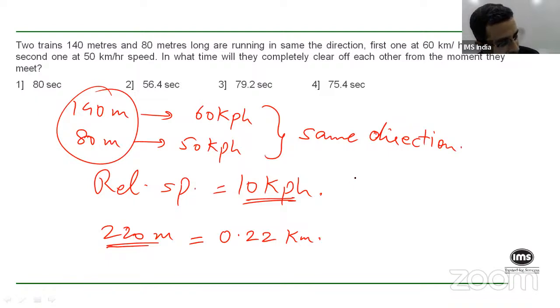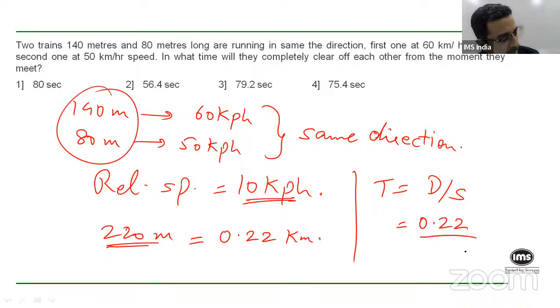Hence the time taken, time is basically distance upon speed, will be 0.22 divided by 10. But this will give us the time in hours, because we have considered the distance in kilometers and the speed in kilometers per hour. Whereas all the options are in seconds.